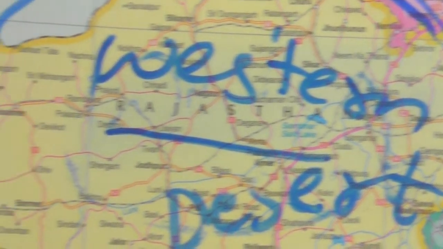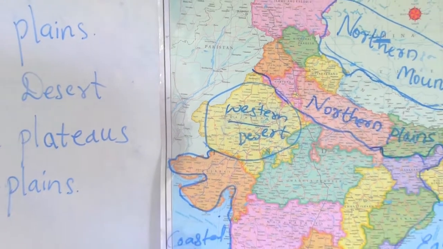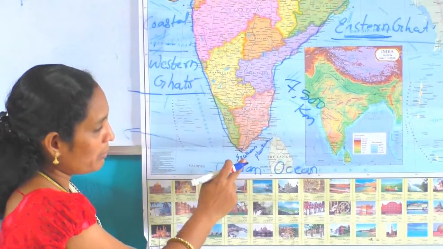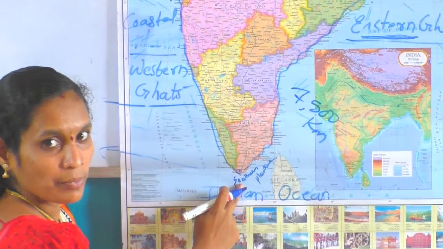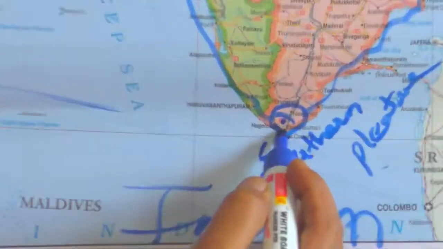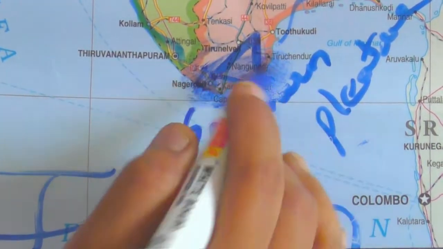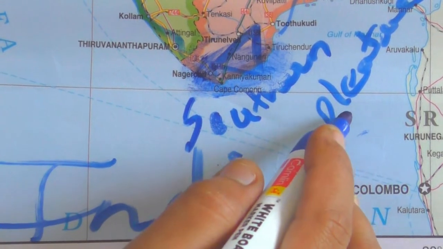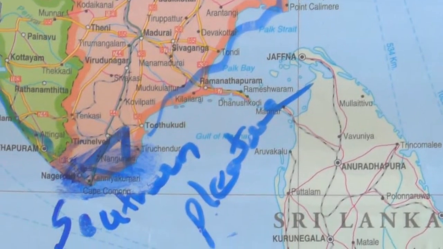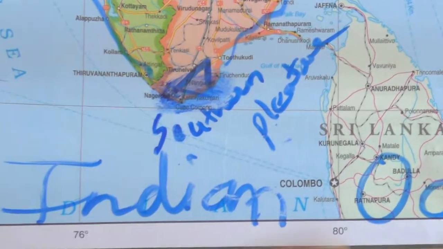And next, the southern plateau. Where is the southern plateau? This is the southern plateau. Here, near Kanyakumari. It is in a triangular shape. We call it the southern plateau. It is flat land. Plateau means a flat highland.